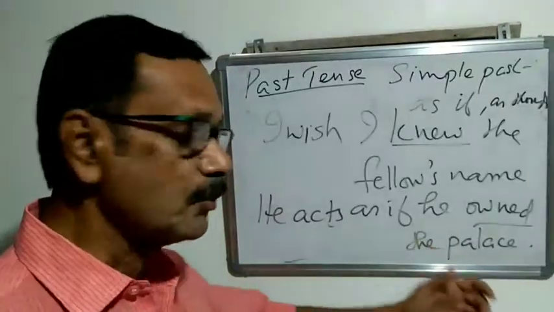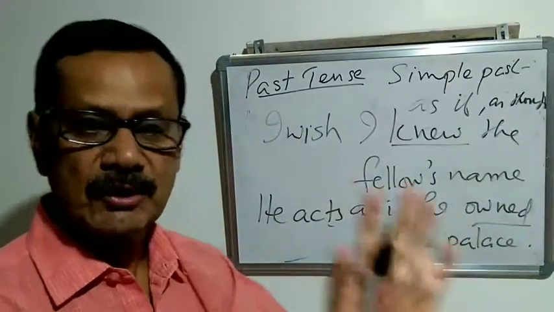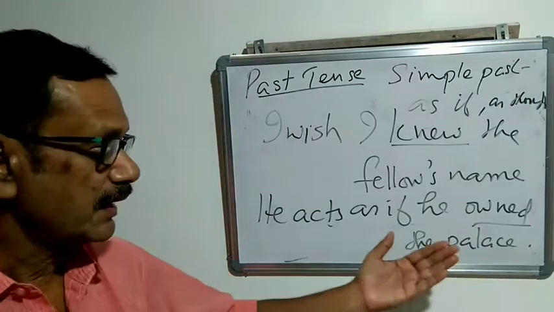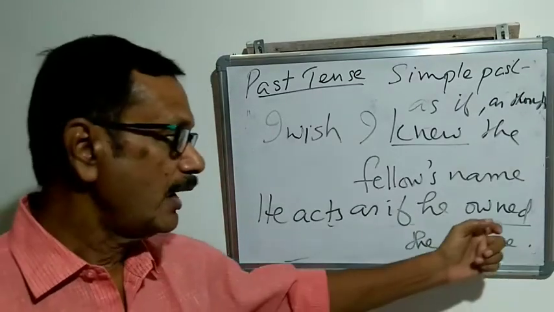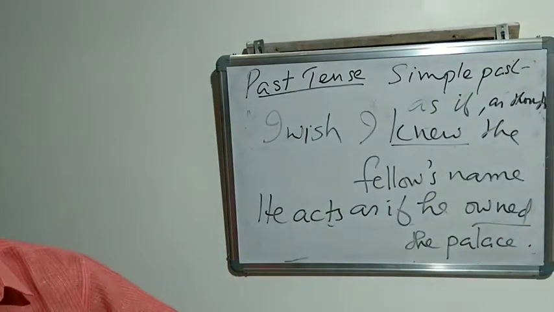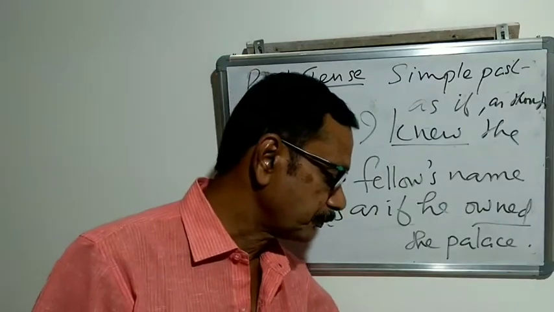He is behaving just like the owner of the palace. He is not an owner, but he behaves as if he owned the palace. So its meaning is present, but here the modal predicate is used.